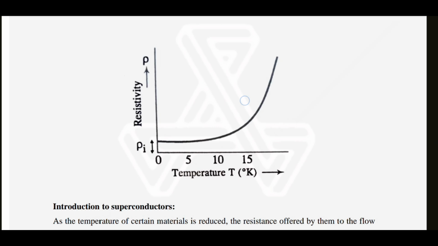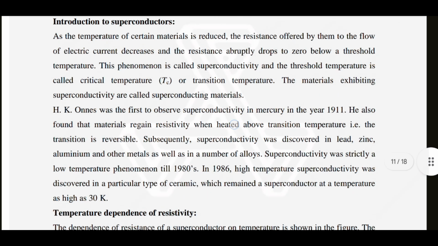Introduction to superconductors. As the temperature of certain materials is reduced, the resistance offered by them to the flow of electric current decreases. The resistance abruptly drops to zero below a threshold temperature. The phenomenon is called superconductivity and the threshold temperature is called critical temperature or transition temperature. The materials exhibiting superconductivity are called superconducting materials.